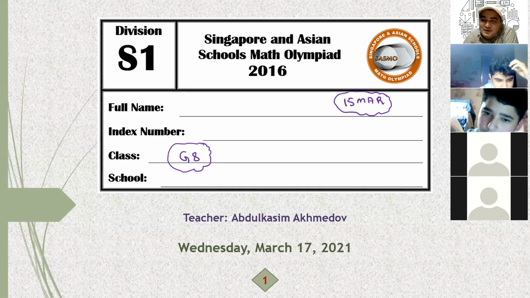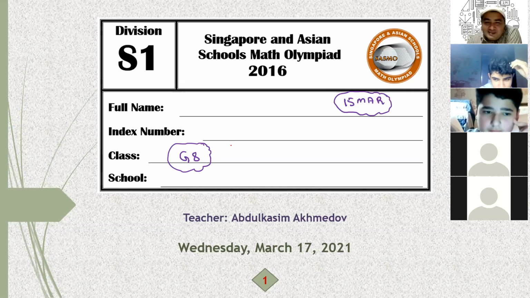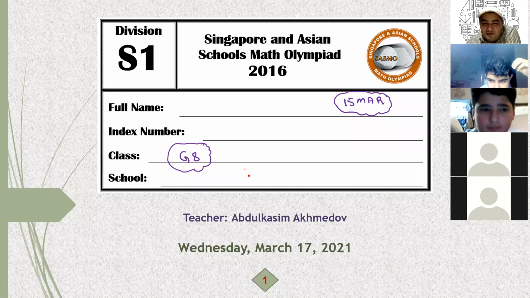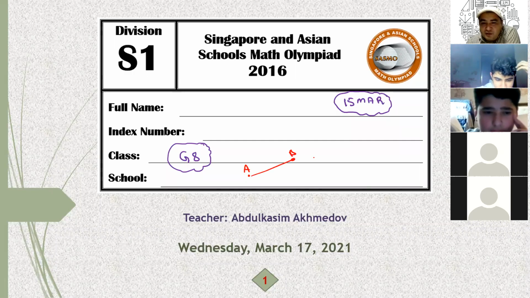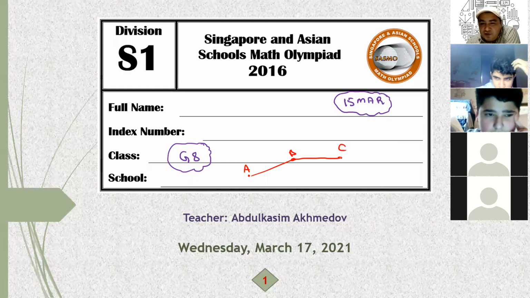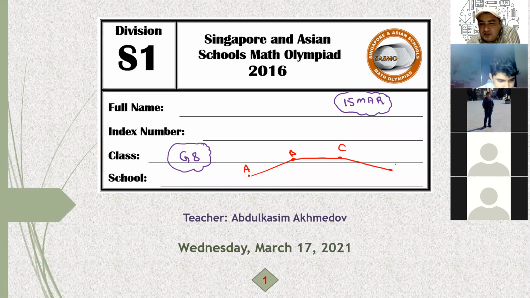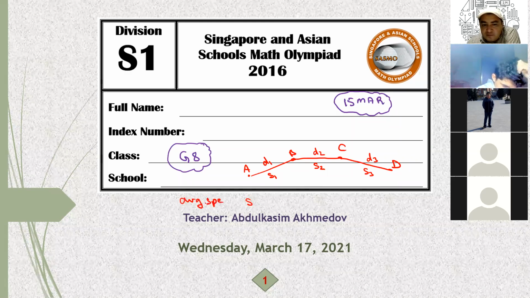How do you calculate the average speed if, for example, you are moving from town A to town B at a certain speed, from town B to town C at a certain speed, and from town C to town D at a certain speed? The distances are D1, D2, and D3. You travel from A to B at the speed of S1 kilometers per hour, from B to C at S2, and from C to D at S3. Now the question is, what is the average speed? Let's say this is S. How do you calculate this?